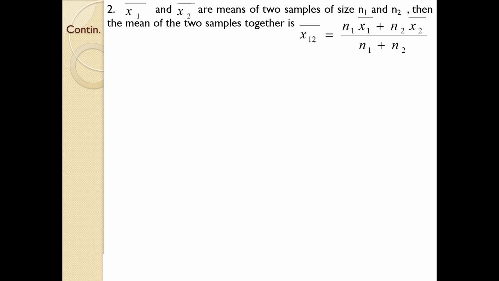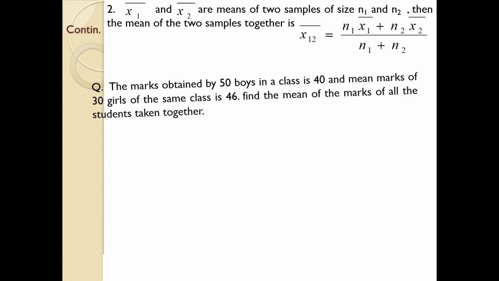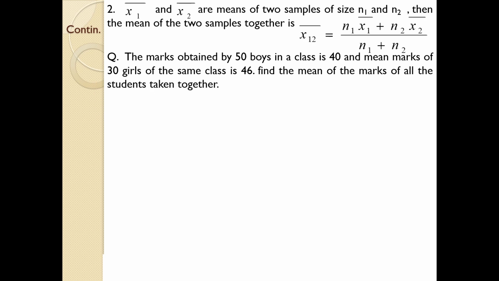In that situation you need to solve the case by using this equation: mean 1 2 equals n1 into mean 1 plus n2 into mean 2 divided by n1 plus n2. Let us try some examples with the same equation.